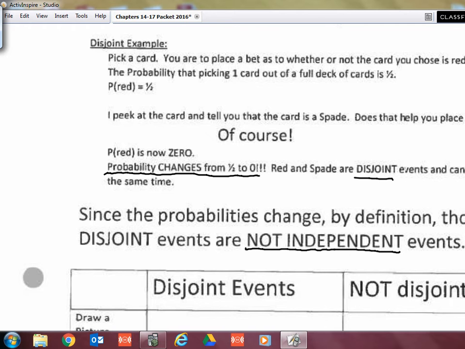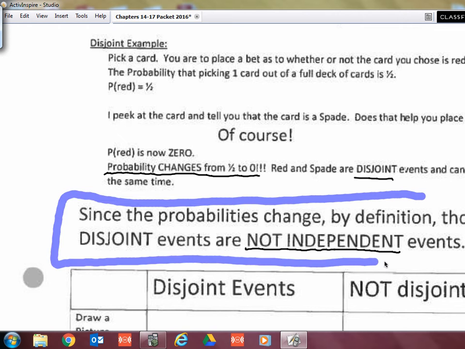So here's the main idea that I want to make sure that you get: disjoint events are not independent. Disjoint events are not independent because with a disjoint event, telling you one thing changes the probability then of the occurrence.